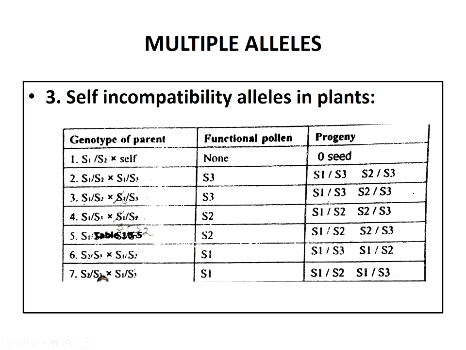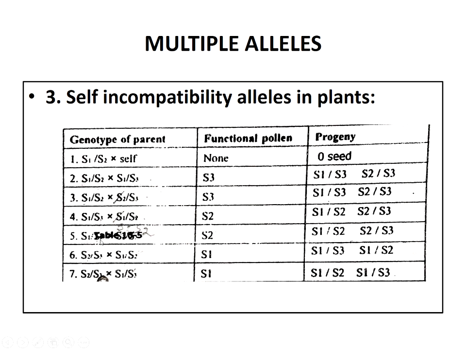Here S2 is not a functional pollen, but S3 is, and the progeny are S1, S3 and S2, S3. In the fourth type, S1, S3 is crossed with S1, S2. Here S2 is the functional pollen and the progeny is S1, S2 and S2, S3.